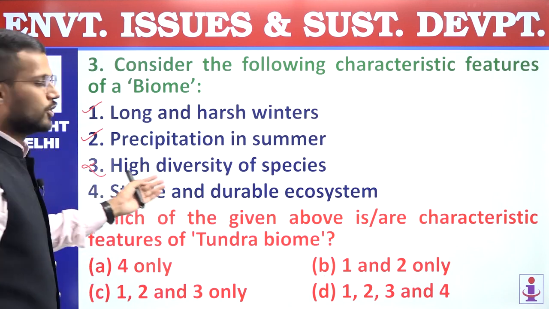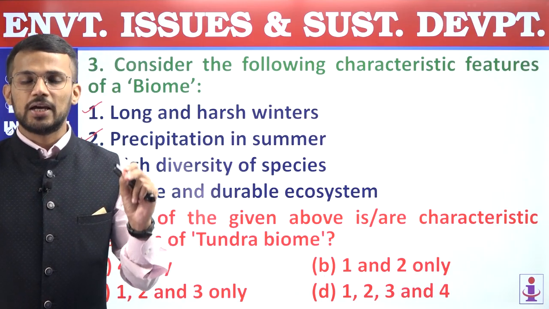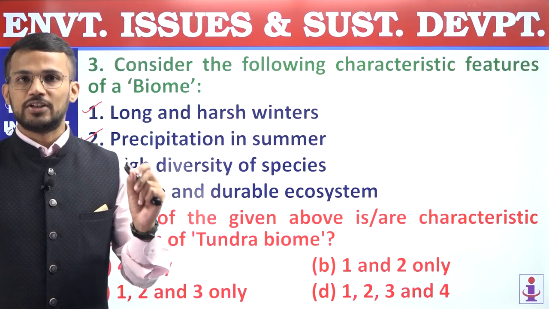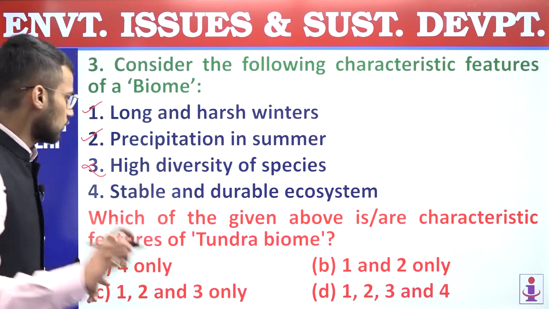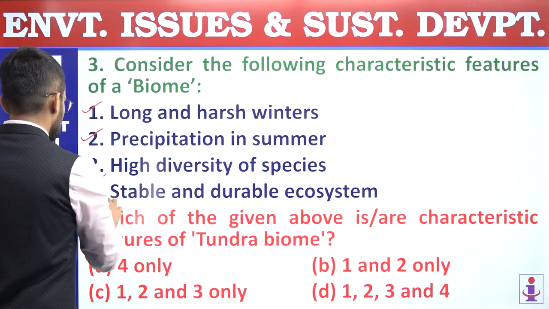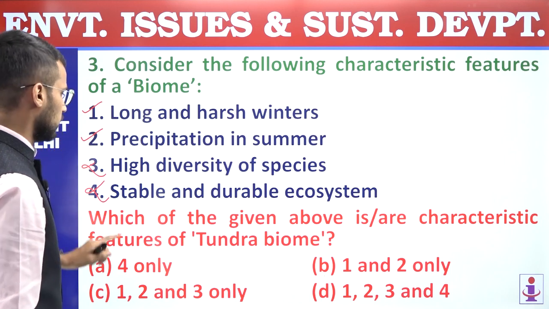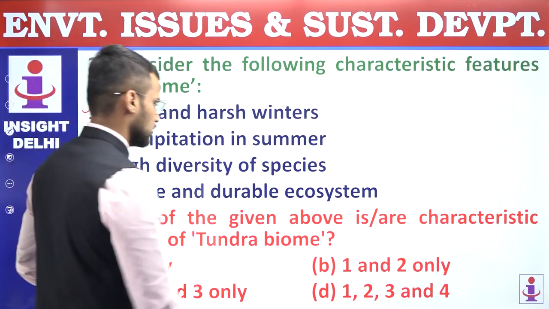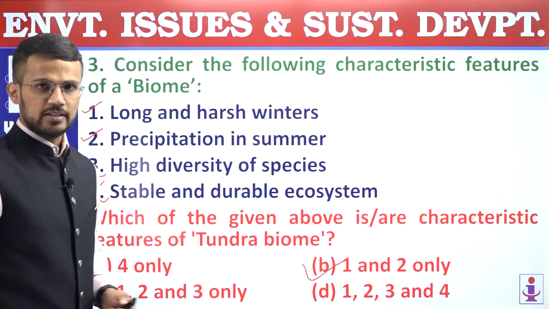Fourth, stable and durable ecosystem. Again, this statement is incorrect. During the summer season, when there will be availability of water, only at that particular time will we have an ecosystem. Otherwise, the ecosystem will not be present in tundra biome, and that's why there is no question of stability and durability in the ecosystem, and hence even the fourth statement is incorrect. And that's why the answer is 1 and 2 only. So only 1 and 2 are the characteristic features of tundra biome, and that's why the answer of this question is B, 1 and 2 only. Question number 3, answer is B.